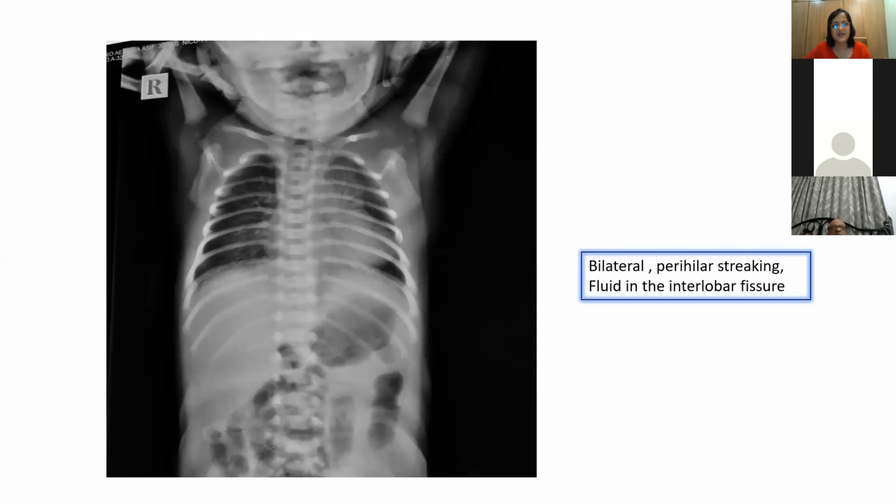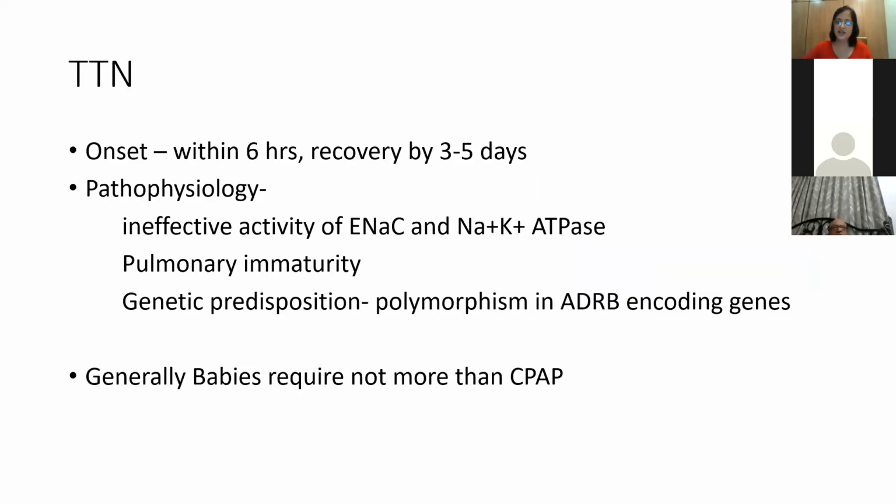And as you can see, there is fluid in the interlobar fissure, a very classical thing of TTN. So TTN onset is within 6 hours, and there is a recovery by 3 to 5 days. The pathophysiology of TTN is very complex. It is said that during fetal life, the alveoli were filled with fluids. Actually, in fetal life, the pulmonary epithelium secretes fluid and chloride into the alveolus.